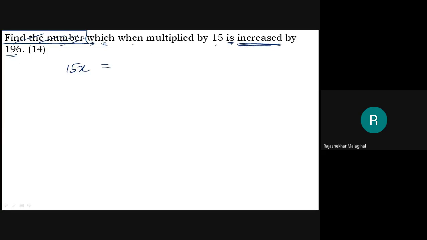Now the question is, who is getting increased? Whether it is 15x that is increased by 196 or x is increased by 196, or what? The number is increased by 196.